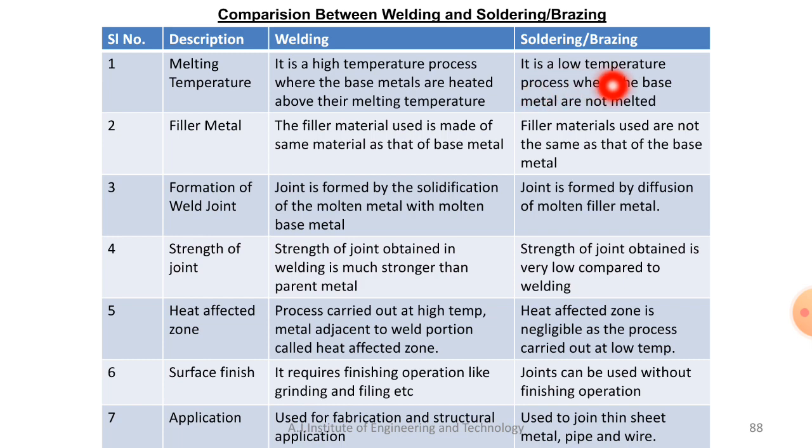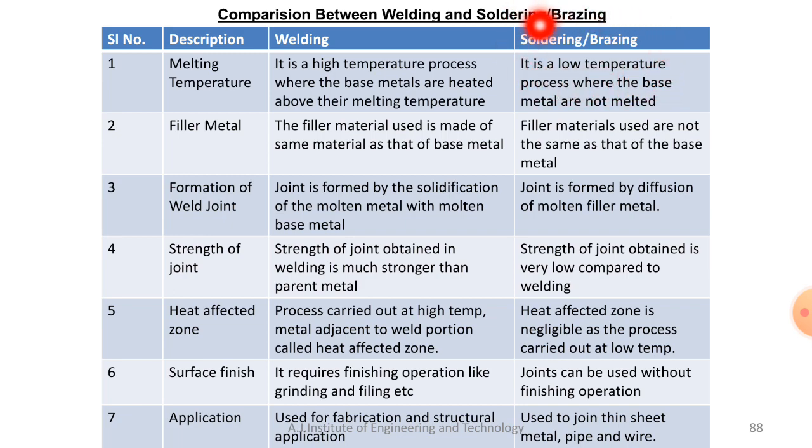Soldering is always a low temperature process where the base metal is not melted, because only the filler metal will melt. So that is the main difference between welding and soldering or brazing. In soldering and brazing, the base metal will not melt, you are going to melt only the filler metal, and whatever the gap between the two workpieces, that will be filled with the help of capillary action, and only the filler metal is going to melt.